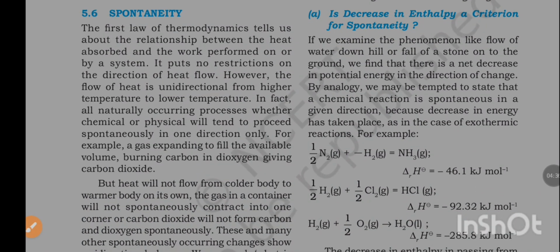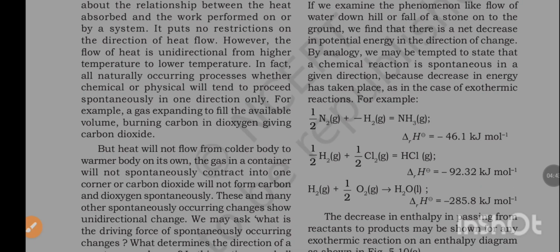Spontaneity. The first law of thermodynamics tells us about the relationship between the heat absorbed and the work performed on or by a system. It puts no restriction on the direction of heat flow. However, the flow of heat is unidirectional, from higher temperature to lower temperature. In fact, all naturally occurring processes, whether chemical or physical, will tend to proceed spontaneously in one direction only.